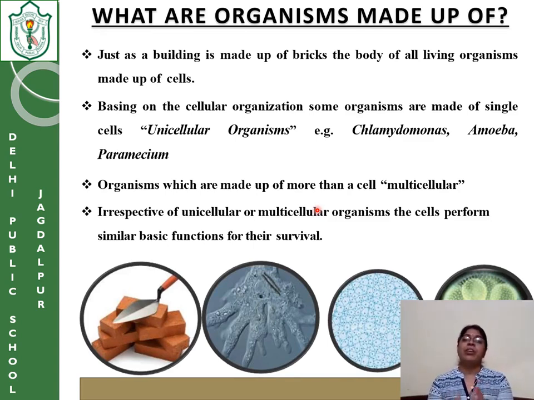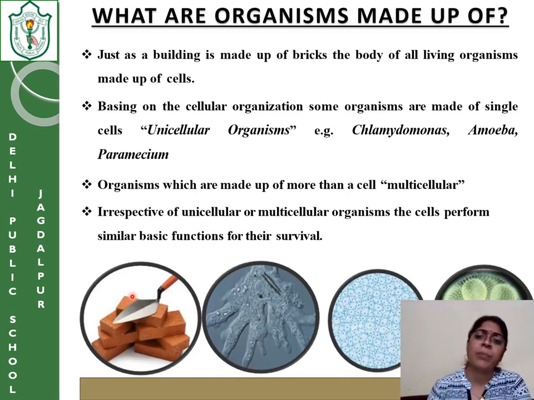Because when we talk about multicellular organisms, their structure is huge and the body is complex, so they have to perform different types of functions. In a unicellular organism, the gathering of food, digestion, excretion and reproduction are everything performed by the single cell.